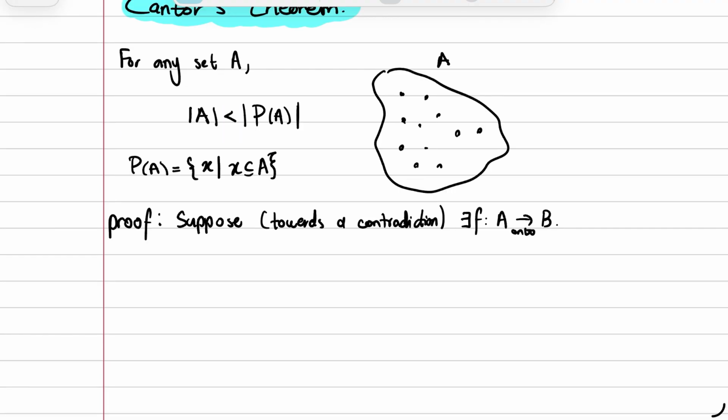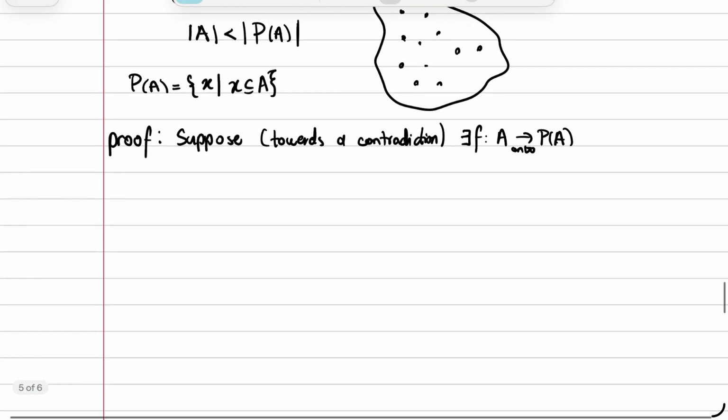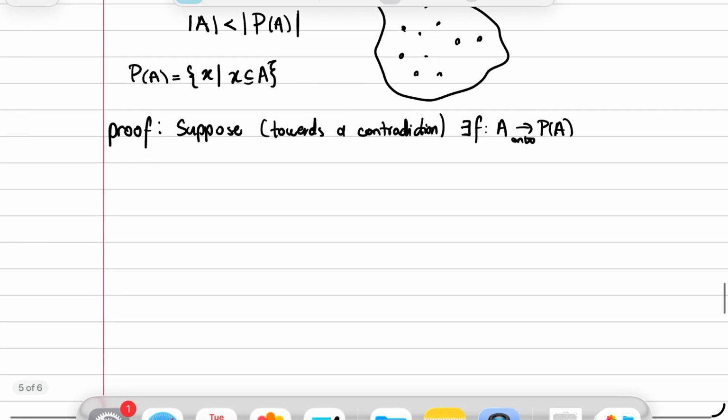The first step is to suppose towards a contradiction that there is a function that is onto B from A. In this case, our B is the power set of A. Now we want to consider a specific set and show that it creates a contradiction. This is known as Cantor's diagonalization argument. In order to understand it better, I will give an illustration.